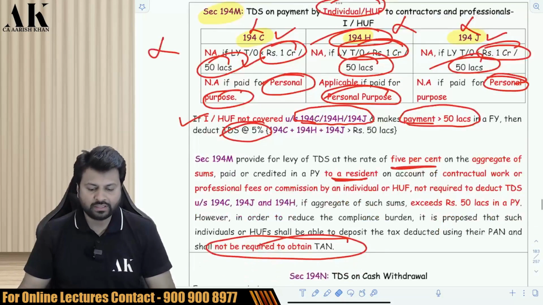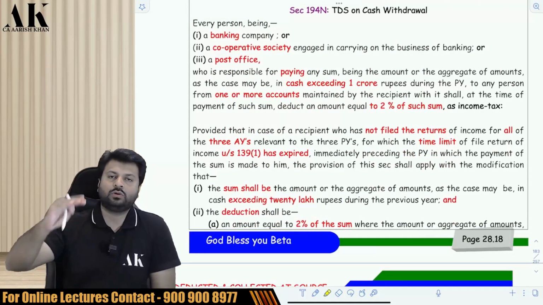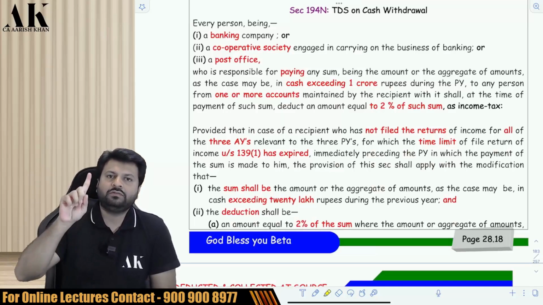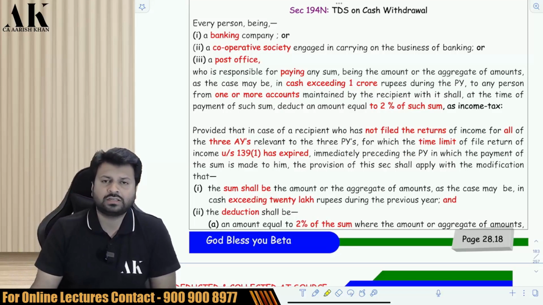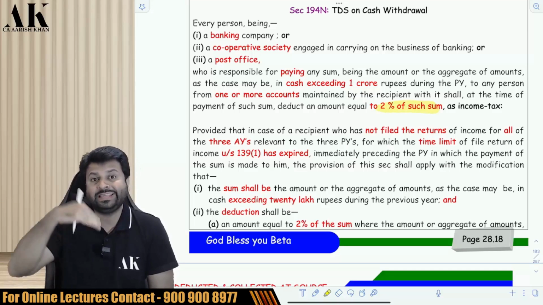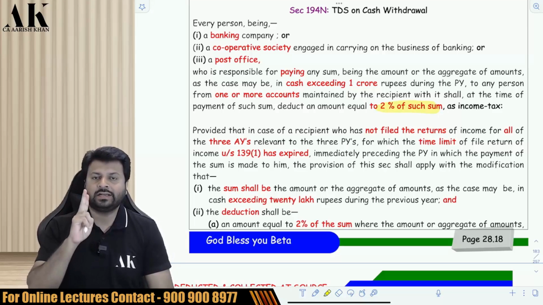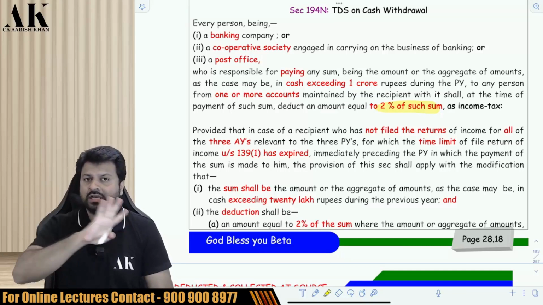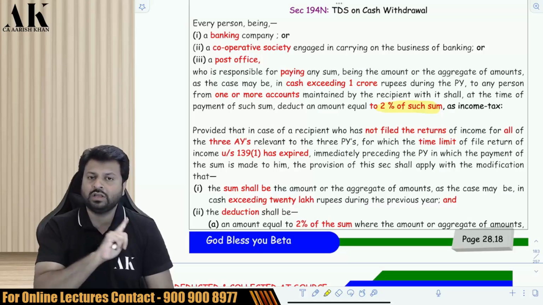So let's go ahead with the next provision, that is 194N, which is one of the most important provisions of this chapter, which talks about cash withdrawal from bank. If you withdraw from a bank, post office or cooperative bank a cash withdrawal of more than 1 crore rupees, whether by resident or non-resident, it doesn't matter, from one or more accounts, then TDS will be deducted at the rate of 2% on the excess amount. For example, if you have withdrawn 1.5 crore rupees, then the TDS will be deducted at 2% on only 50 lakh rupees, not on the entire 1.5 crore. Be very careful. The TDS over here is only on the excess amount, not on the entire amount.